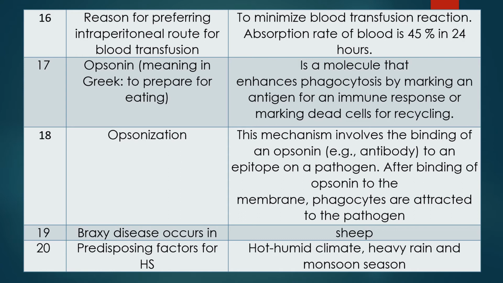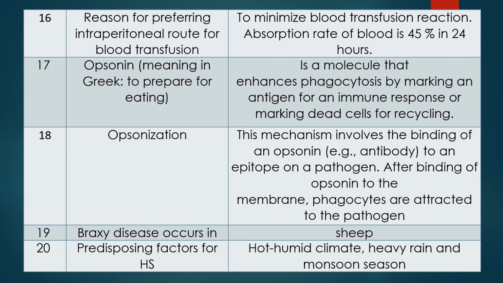Question 17. Opsonin. What is opsonin? The opsonin meaning in Greek language is to prepare for eating. The opsonin is a molecule that enhances phagocytosis by making an antigen ready for an immune response or making dead cells ready for recycling.